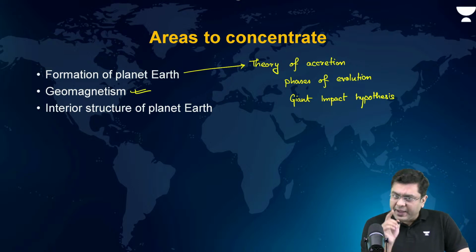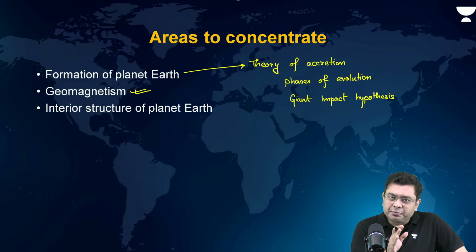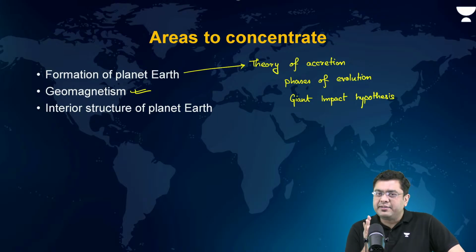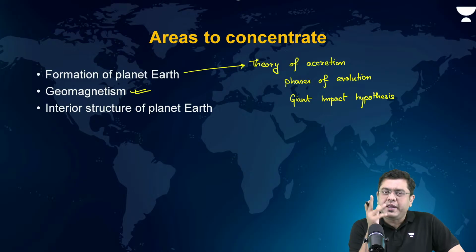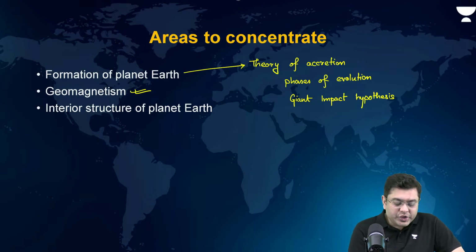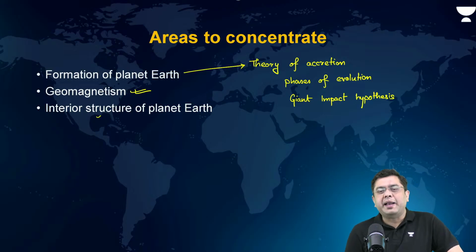Geomagnetism as a concept is very, very relevant. The aspect of magnetic north and south pole. What is the concept of magnetic declination? That is the difference between the geographical north and the magnetic north pole. That is the declination. Interior structure of planet Earth.